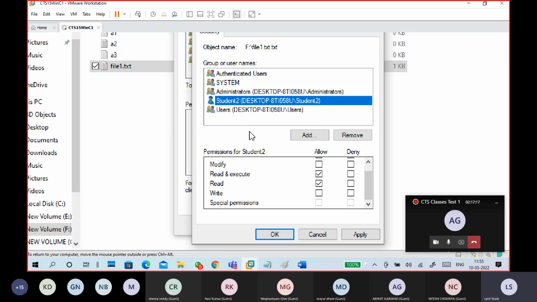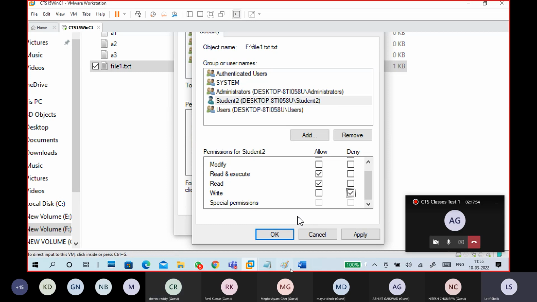If you have that particular bike model, then it is allowed. If you're not allowed to access one way, you will get access in another way. One way or another, you will get access. So compulsorily deny. Deny always overrides allow permission. One way or other you got an allow permission, but when a deny is there, deny always overrides allow permission.